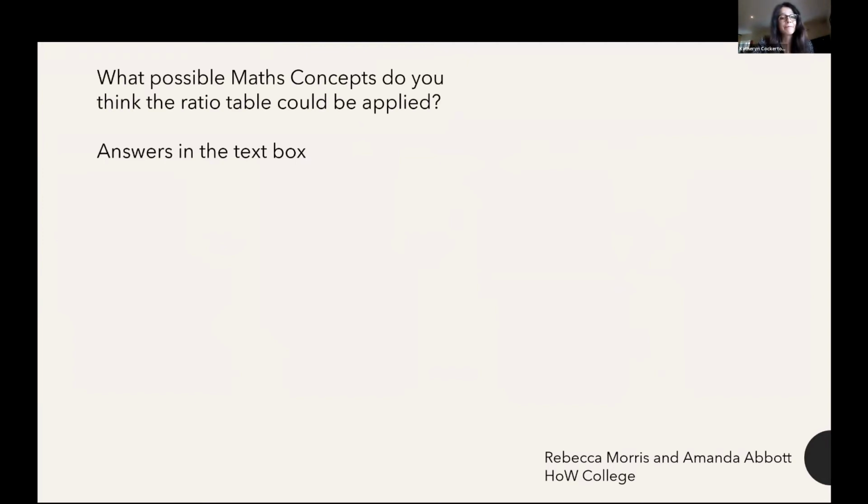Rebecca. So Catherine's just used an example of our pancake lesson to explain how you could use the ratio table in terms of proportion. What we would love is to hear from you. What other maths concepts do you think we could use the ratio table with? What sort of areas do you think you could use it with? So you put those answers in the chat and we'll have a look through. We've got a list as well, which we'll show you in a second.